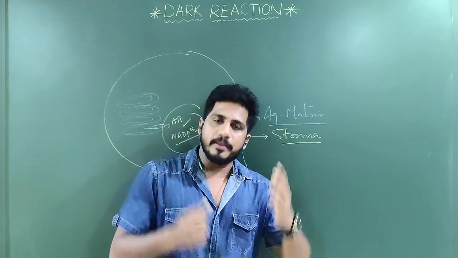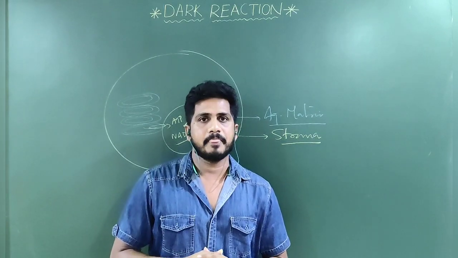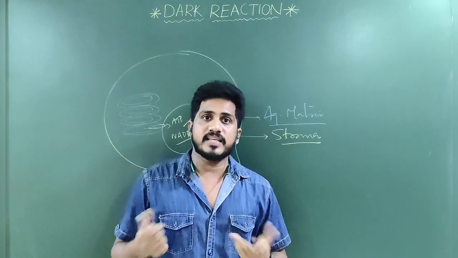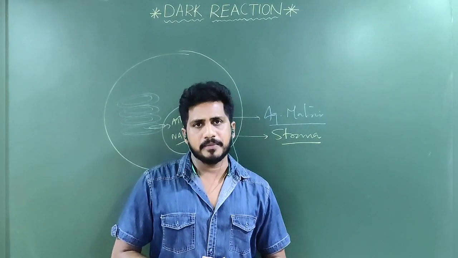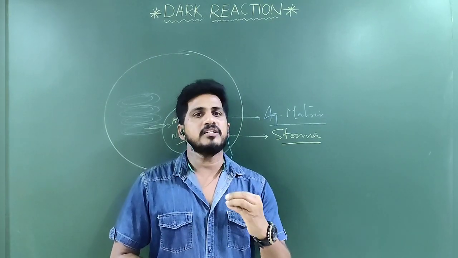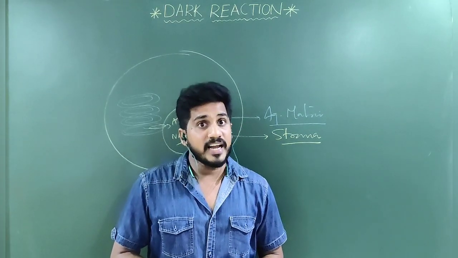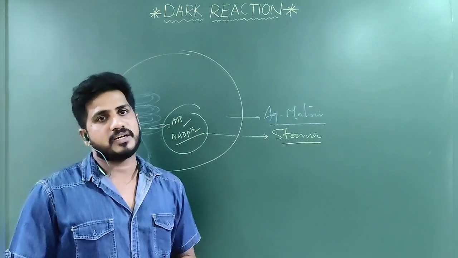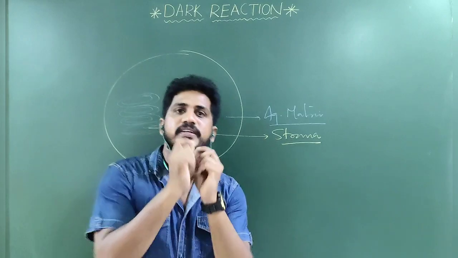Many students imagine that the light reaction means it happens in the daytime when sunlight is available. And the dark reaction means when the light is off, when sunlight fails in the evening or night, it takes place in the plants. That is a wrong idea. Every light reaction is followed by one dark reaction. Dark reaction means it doesn't require light. Dark reaction doesn't mean it happens in the night time or dark time. The dark reaction follows the light reaction. Why? Because inside the dark reaction, carbon is fixed.